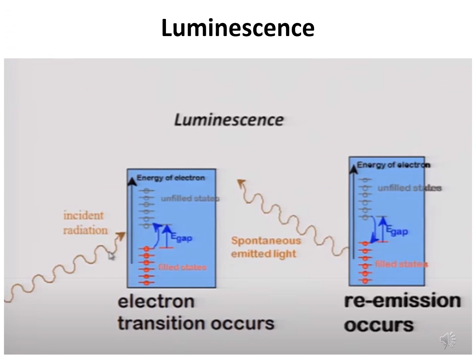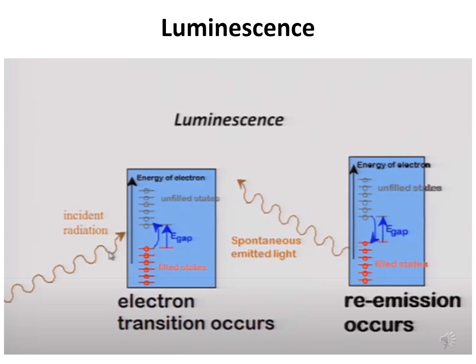Now looking at luminescence: once radiation is absorbed, like you have incident radiation, and these are the energy levels. In the figure there are energy levels in which the filled states are shown, and there are the empty states. Here you can see filled orbitals and other empty orbitals, and in between the filled and empty states there is a gap, known as the energy gap.